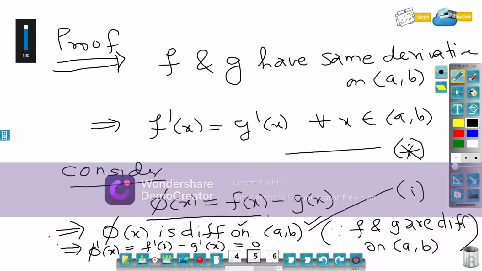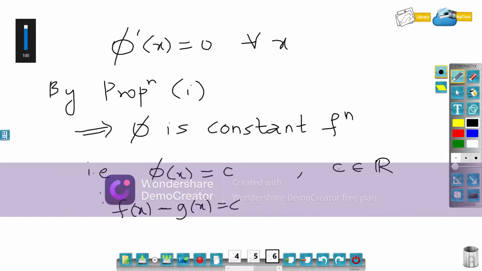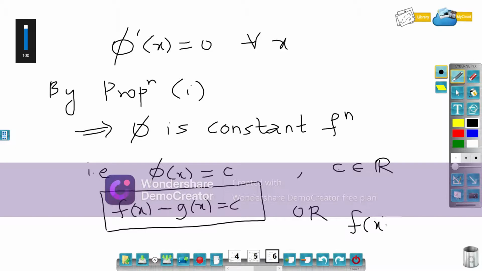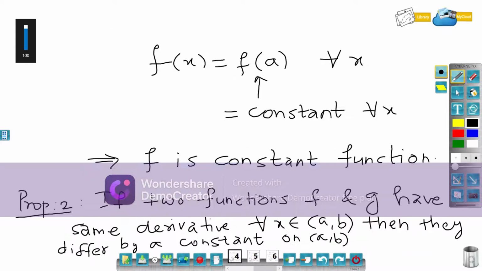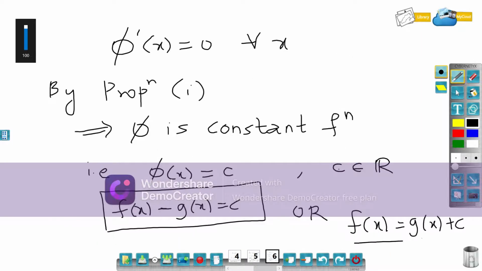So we have shown that the difference between f and g is c, or equivalently f of x is equal to g of x plus c. So they differ by a constant on a comma b, which completes the proof.